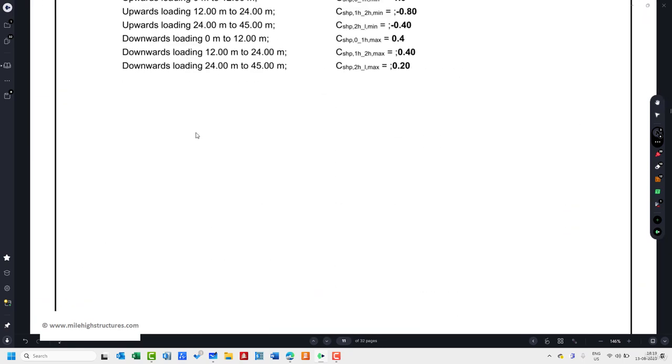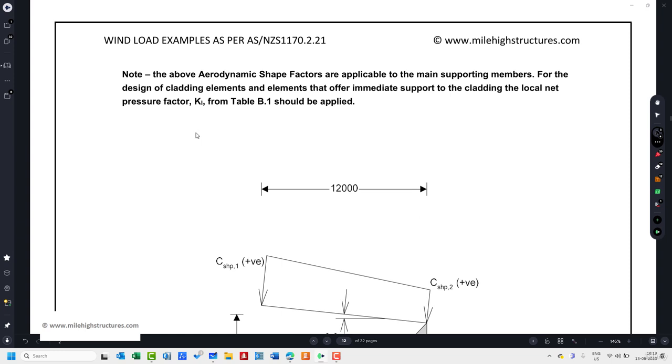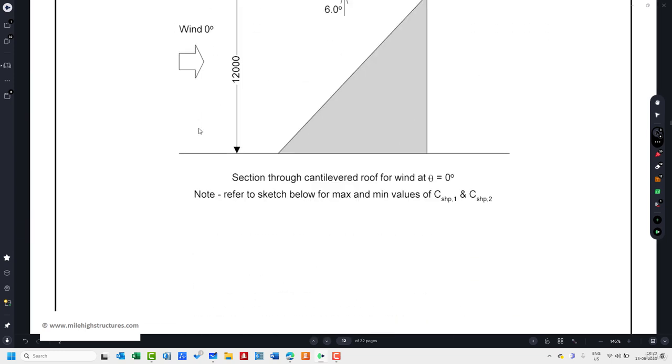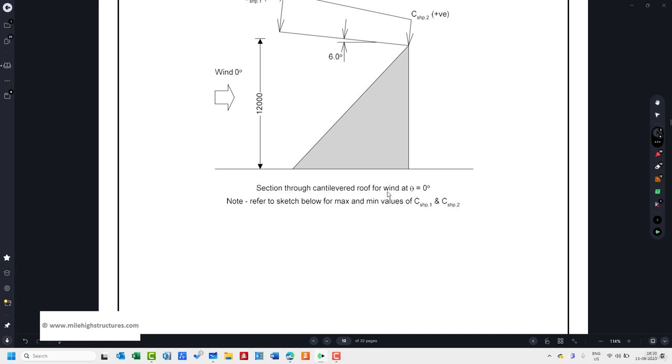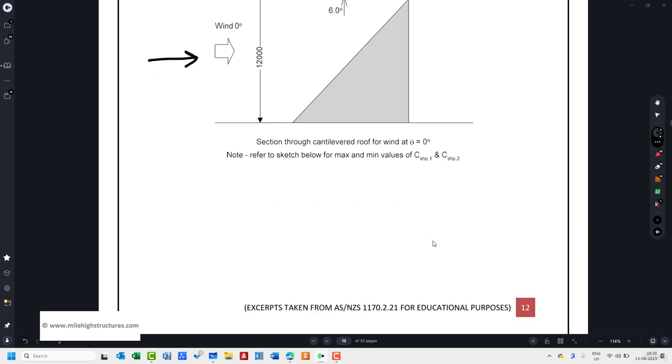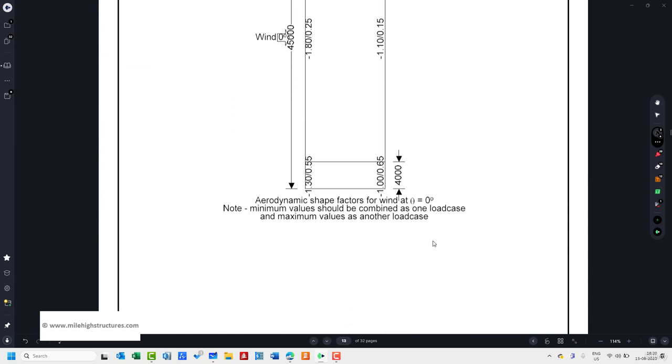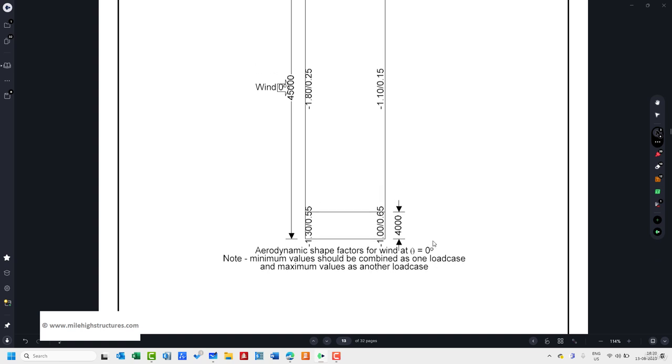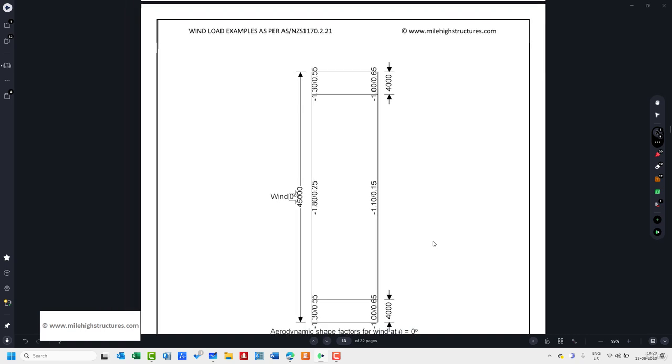So let me just show the applicability also. This is the section through a cantilevered roof for wind at theta equal to 0. Here we are assuming that this is wind striking at theta equal to 0 degrees. This is Cshp1, this is Cshp2. After that, when we are talking about the aerodynamic shape factor for wind at theta equal to 0, we are talking about the case where contouring is done, or we can say 3 different types of range are given. Here you can see the value of 4 meter.